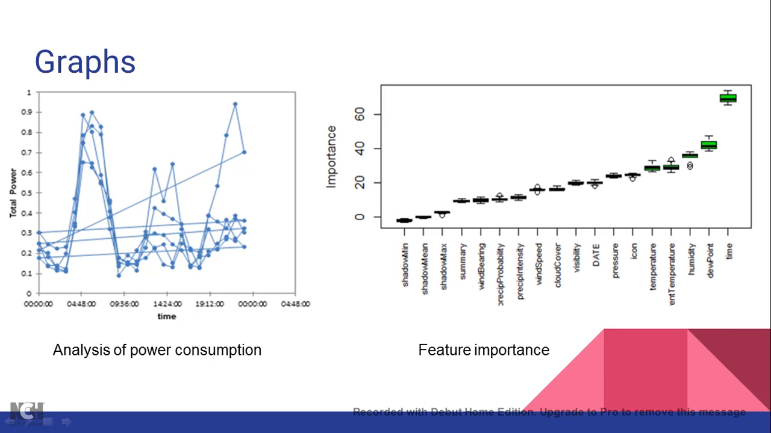This is the graph. This is the analysis of 5 days of power consumption data at various time intervals. This is the feature importance I have done. This is done by the Boruta package. This algorithm is different from the RFE algorithm which we traditionally follow.